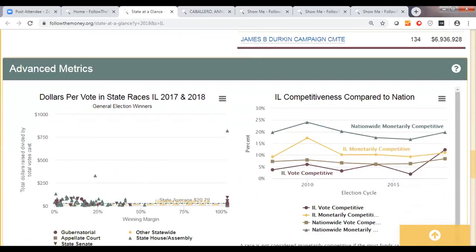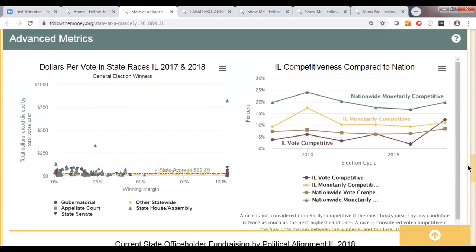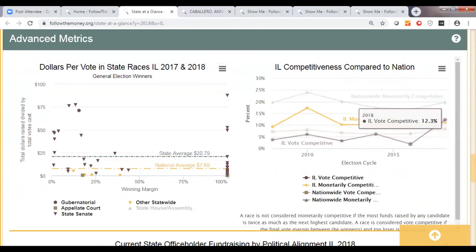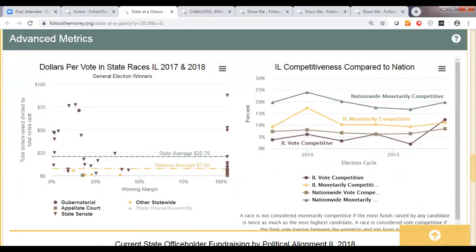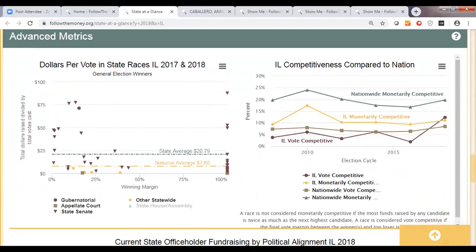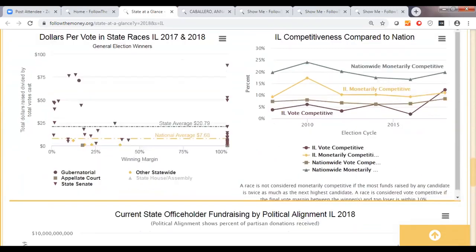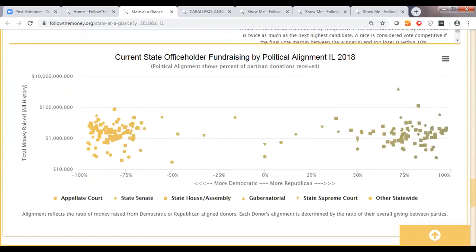And then we have advanced metrics down here where we can look at the dollars per vote. This does reflect the offices that you choose to select or deselect. We can see the competitiveness compared to nationwide for votes and money. And we can see a breakdown of office holders by political alignment based on their donor information. So these are donors that give primarily to Republicans, will push that office holder towards Republicans, and to Democrats.